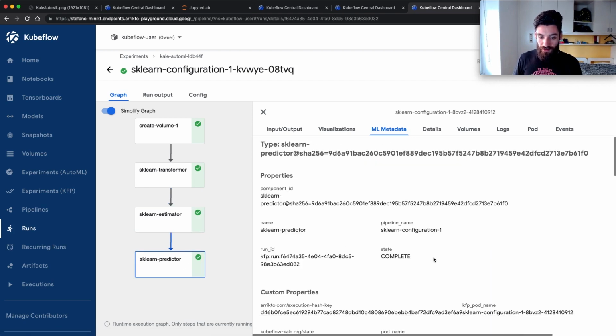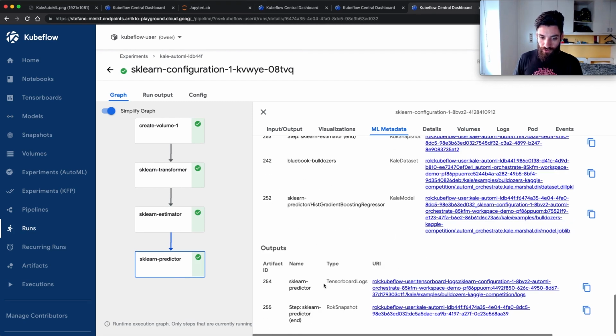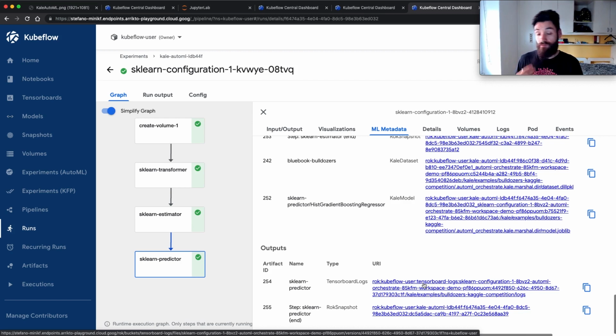And then Kale also logs a TensorBoard logs artifact that contains all of the data needed to create a new TensorBoard instance to inspect metrics and useful data about the model and the training procedure. We will see in future videos how you can exploit these artifacts to serve a model with KFServing, or create a new TensorBoard server with a single API from your notebook.